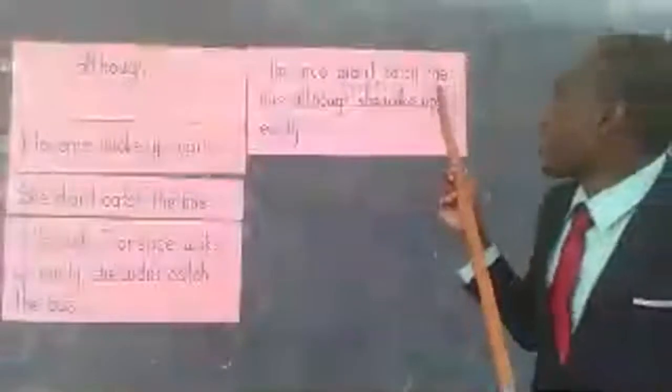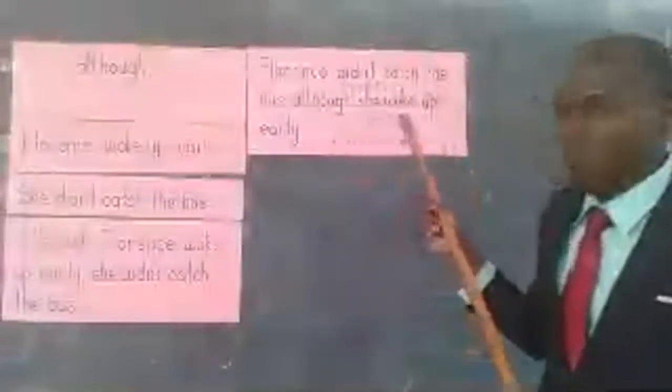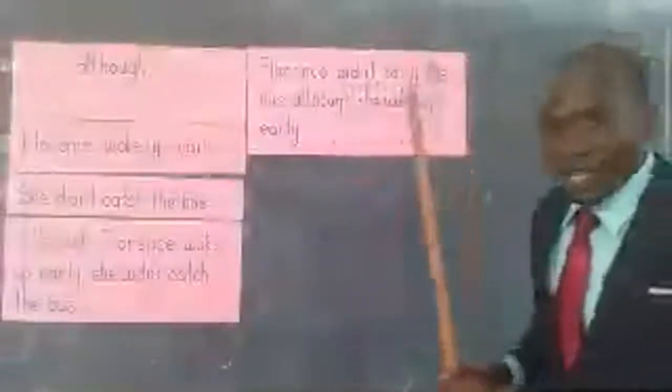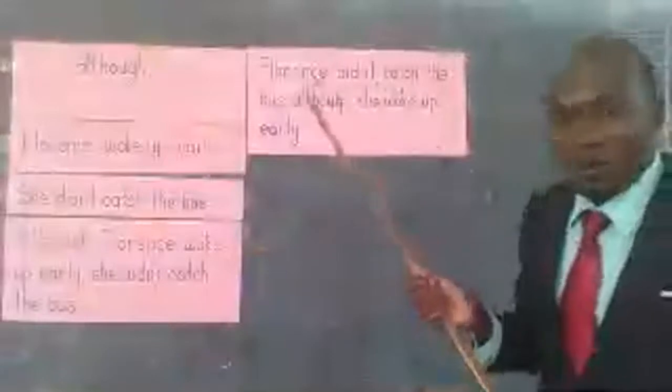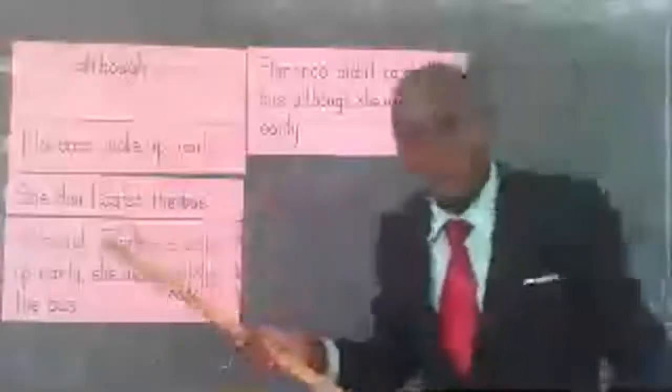Florence did not catch the bus, although she woke up early. That is a very good example, which means that when we are using although, we can use it at the beginning of the sentence or in the middle of the sentence.